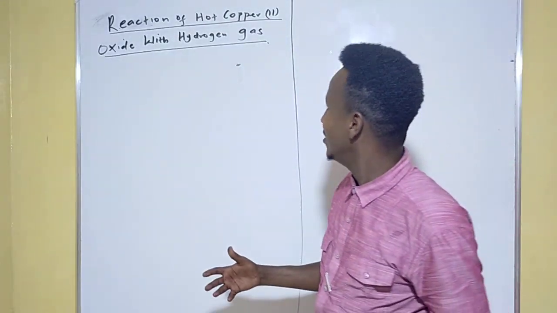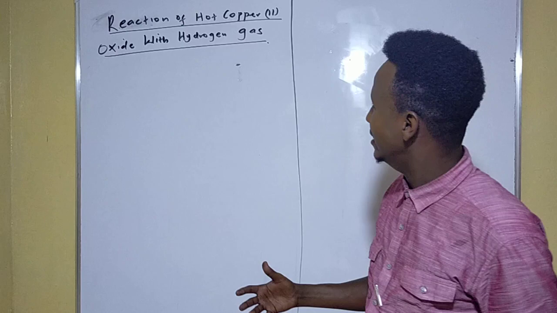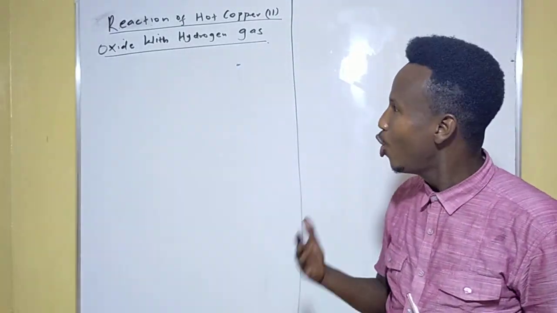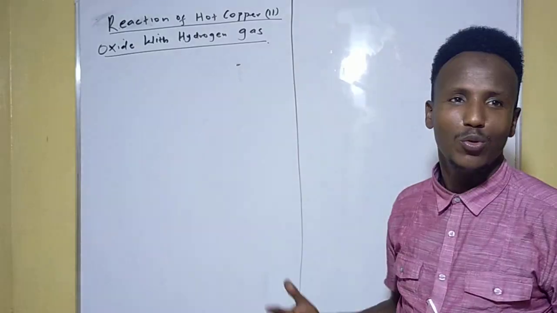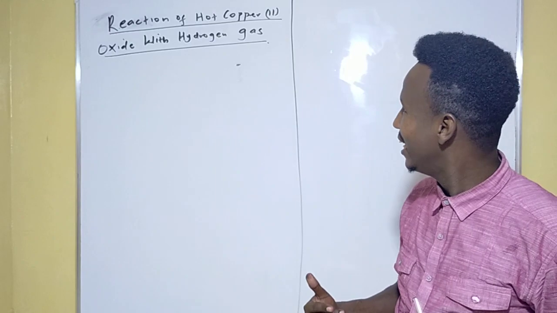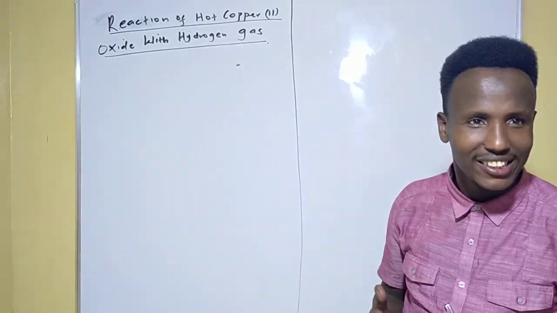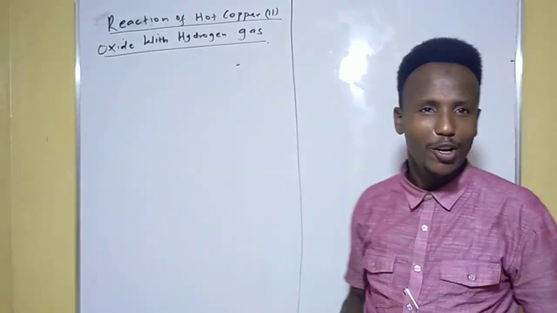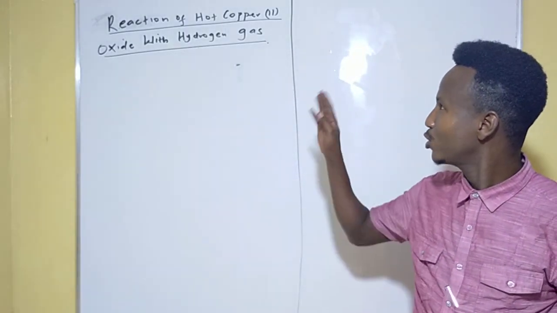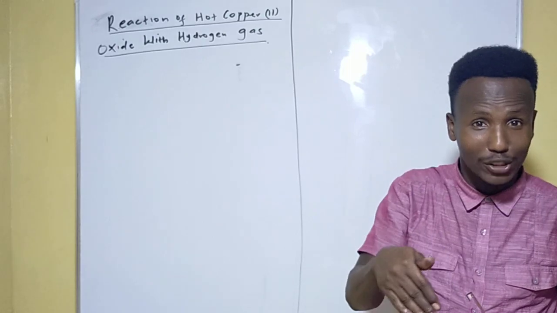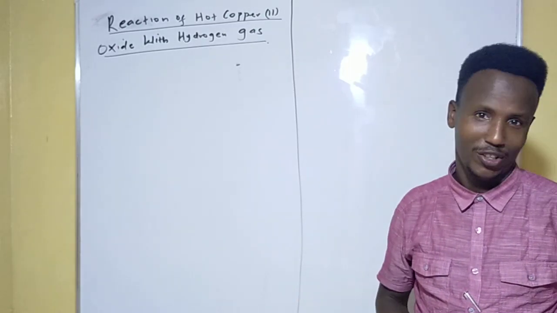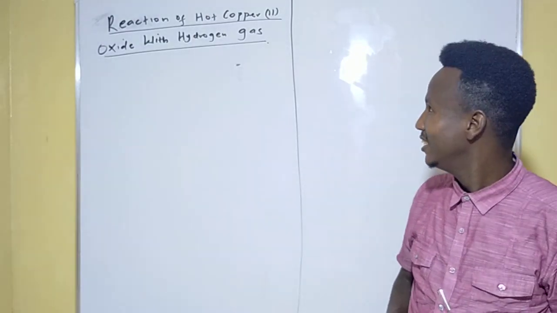Now the question here is, what observations will you make when hot cobalt dioxide reacts with the hydrogen gas? What will happen to cobalt dioxide, and what will also happen to hydrogen gas in the process of reaction? What happens to each of these two is what you're supposed to know, guys, in high school.